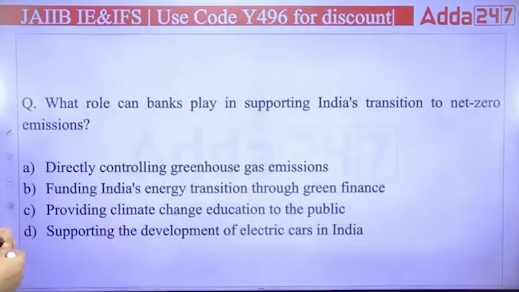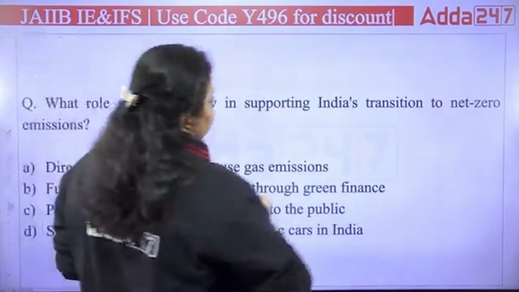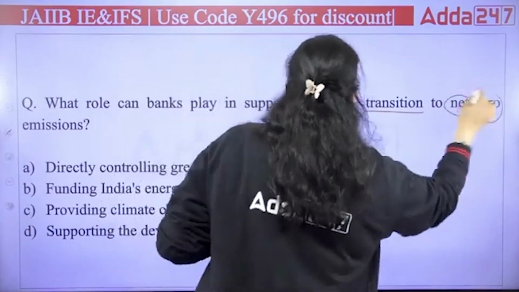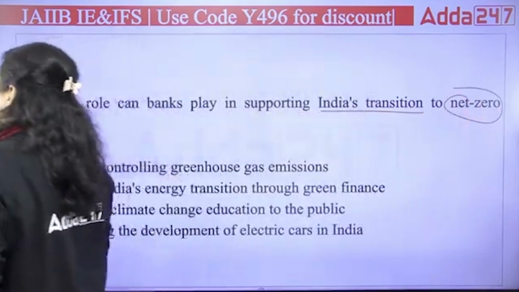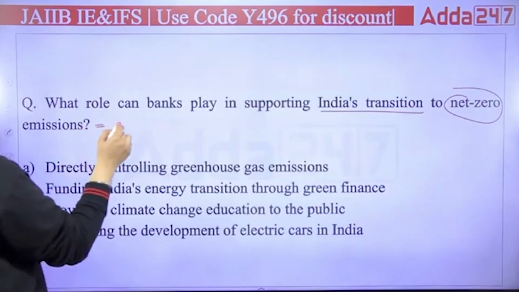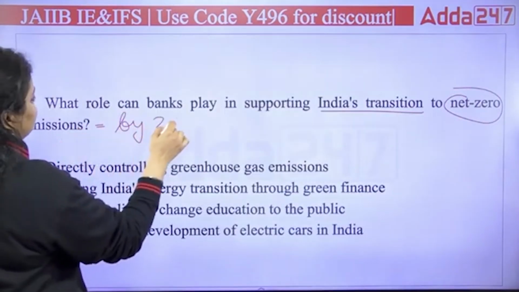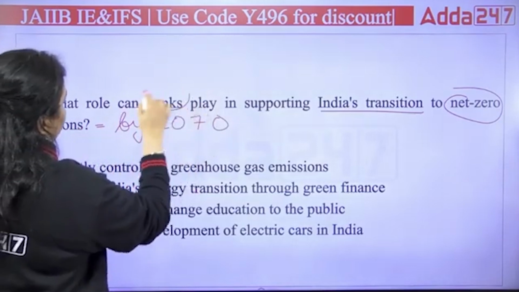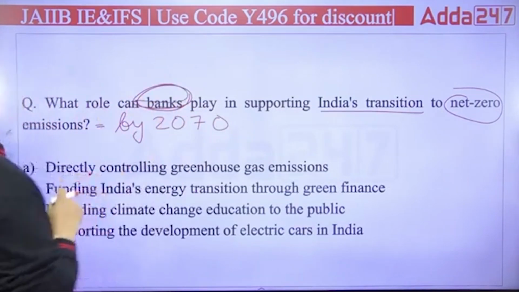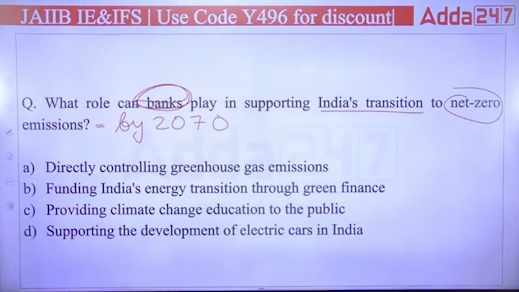Next question. What role can banks play in supporting India's transition to net zero emission? So India has taken a target that we will achieve net zero emission by 2070. How can the banks participate to make the country achieve this target?